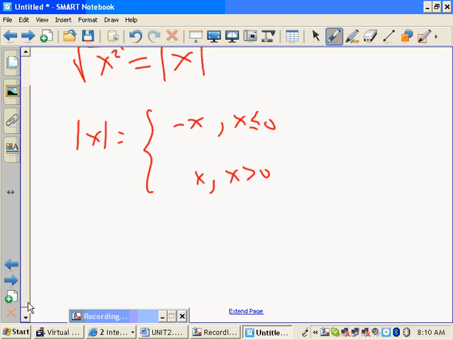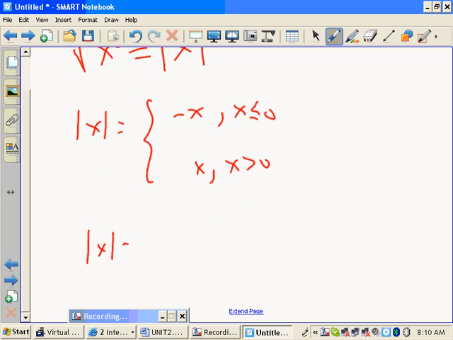Or we can define absolute value like this, if we wanted to. Okay, be careful. But what's this? No, not this. What's this? Is that absolute value too?